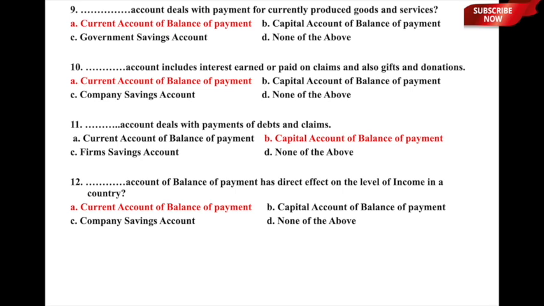Let us move to question number 12, a very important question. Dash account of balance of payment has direct effect on the level of income in a country. Which account of BOP has a direct effect on the level of income in a country, whether it is A, current account of balance of payment, B, capital account of BOP, C, company savings account, or D, none of the above. So, here the correct answer is, it is the current account of balance of payment which has direct impact on the level of income in a country, and therefore option A, current account of balance of payment, is the correct answer to this particular question.